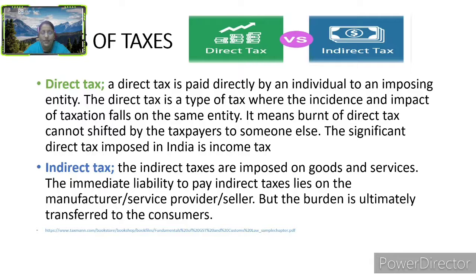Very important here. Here we can understand the meaning of direct tax. The direct tax is paid directly by an individual to the imposing entity, that is to the authority. The direct tax is a type of tax where the incidence and impact of taxation falls on the same entity. It means the person on whom it is charged has to pay the tax. It cannot be shifted from one person to another person.